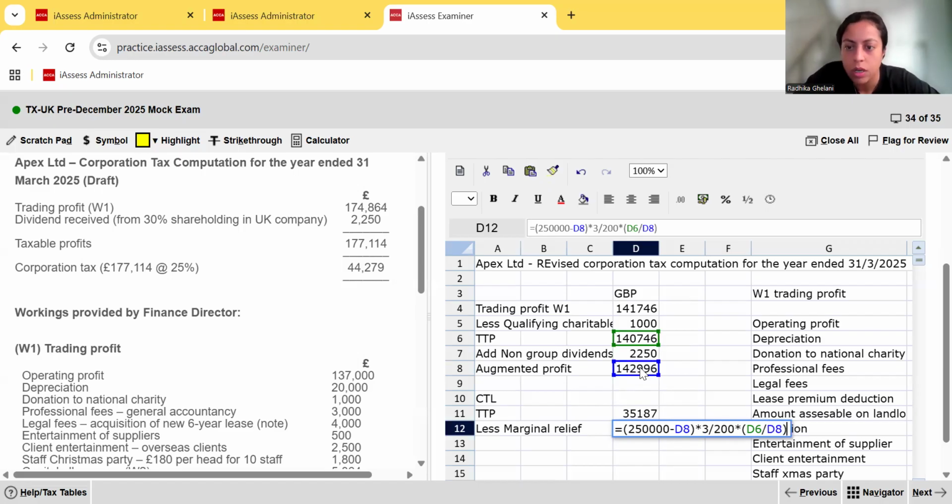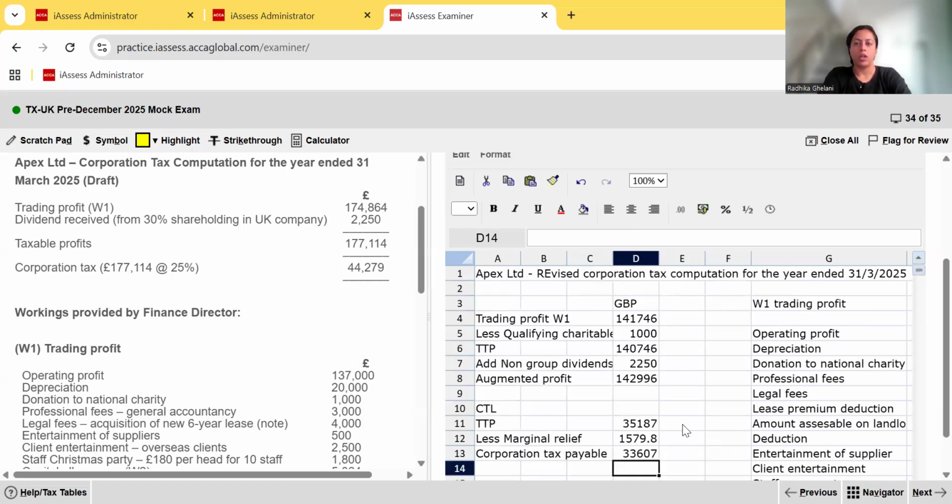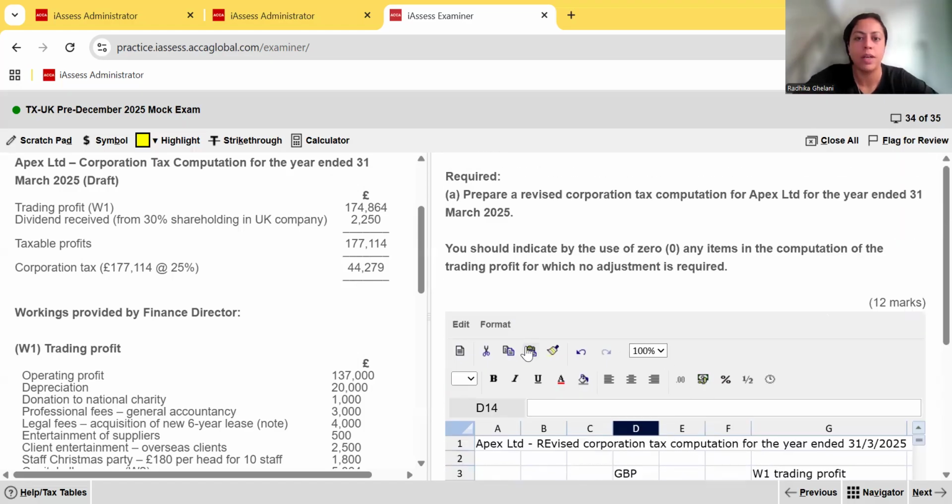Okay, so are our brackets set? Yes. So 1,579.8 is the marginal relief. So the final corporation tax payable is going to be the 35,187 minus the marginal relief of 1,579.8, which gives you your corporation tax as 33,607. And that's your answer there, done for 12 marks, okay?